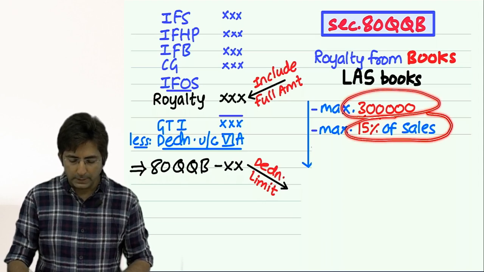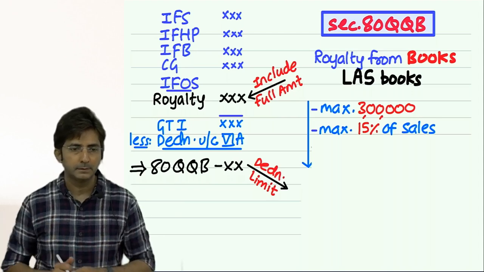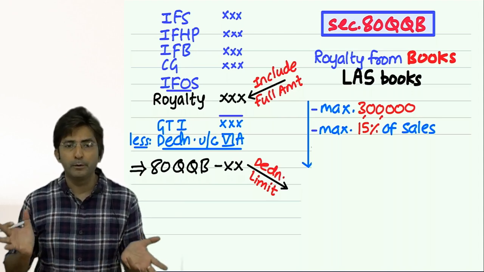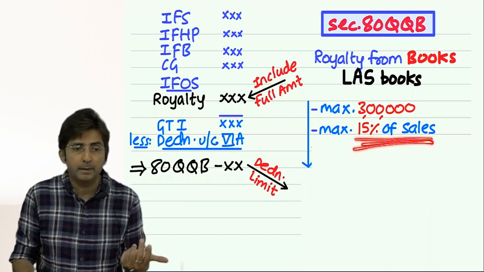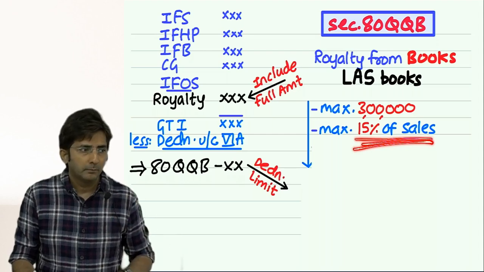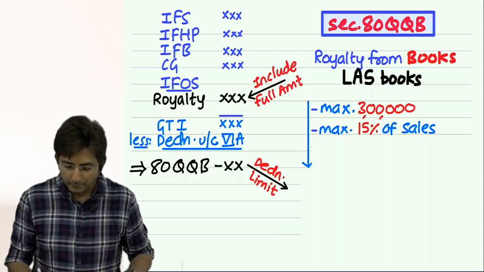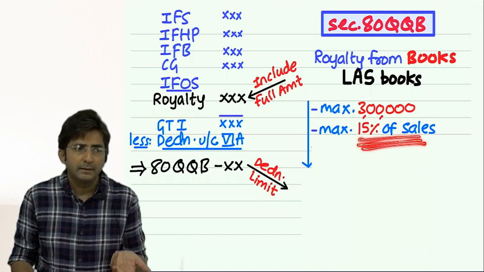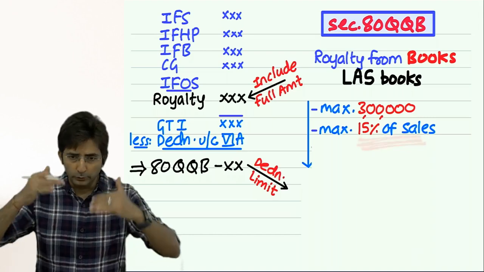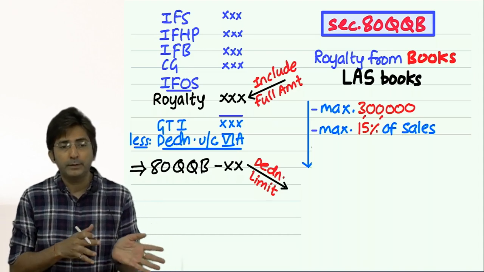Why do we have to take whichever is less? See, whenever government brings multiple limits, which limit do you have to give importance to? Whichever is less. Obviously, because this 15% of sale can come to 4 lakhs also. But 4 lakhs is not allowed. Maximum 3 lakhs. And if 15% of sales comes to only 1 lakh, then only 1 lakh. Means out of the two, whichever is less, either 3 lakhs or royalty based on 15% of sales.